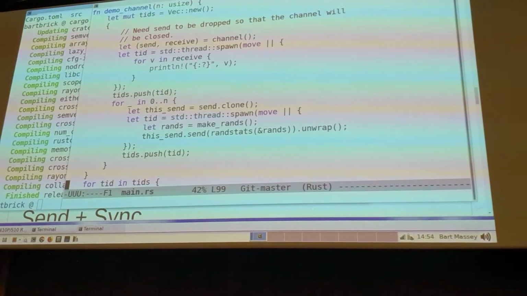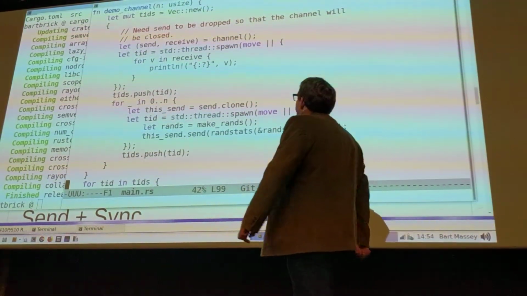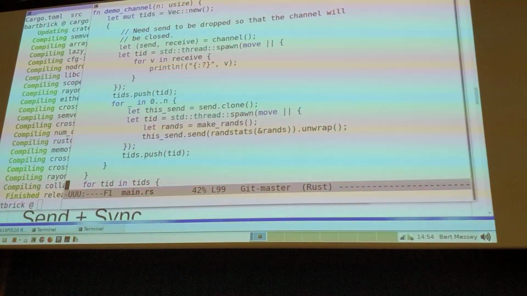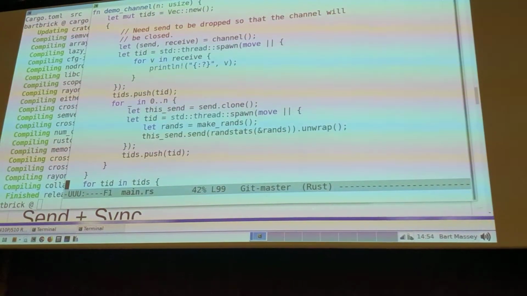Oh, I see. So this thread is going to be the consumer of all the random numbers, of all the statistics that are produced, right? So we're going to fork a separate thread that actually receives, I don't know why I forked a thread here, just to show I could, I guess, that actually receives the statistics and prints them all out.